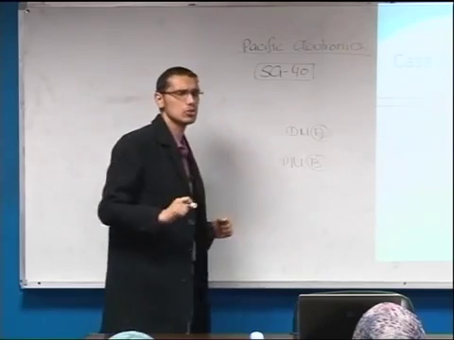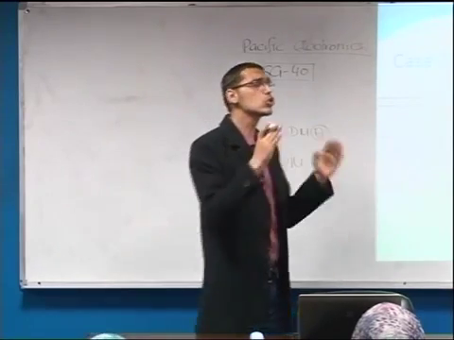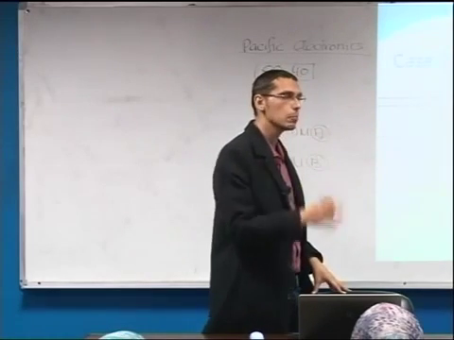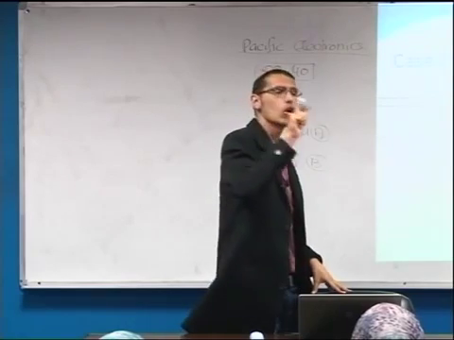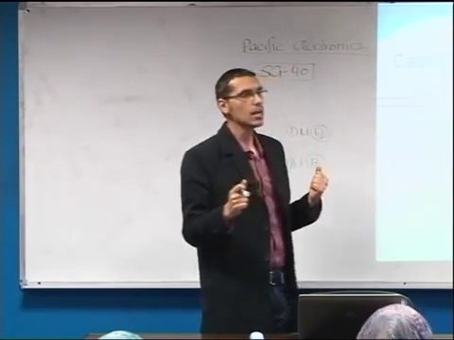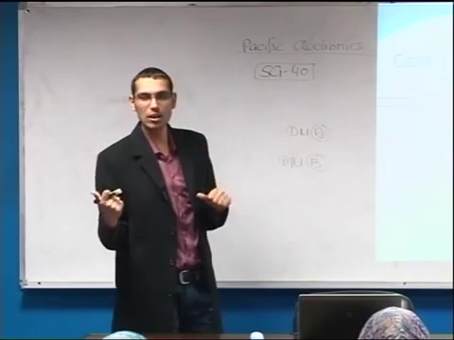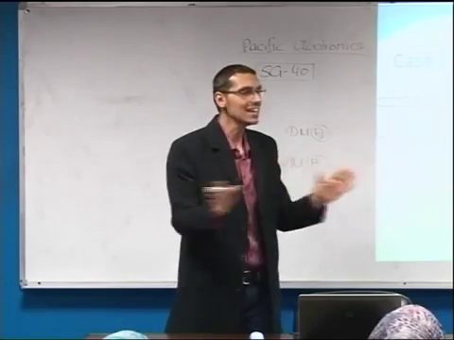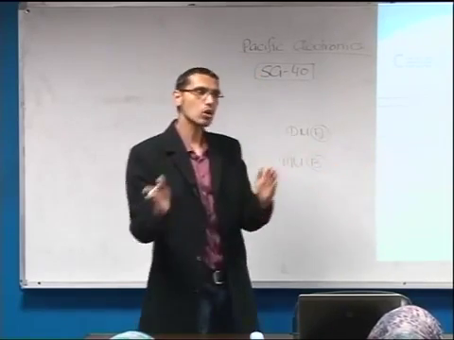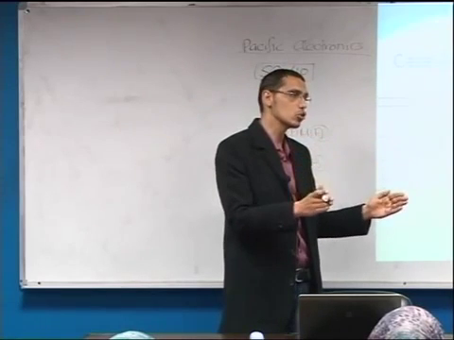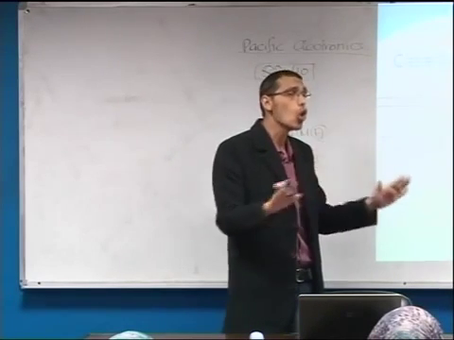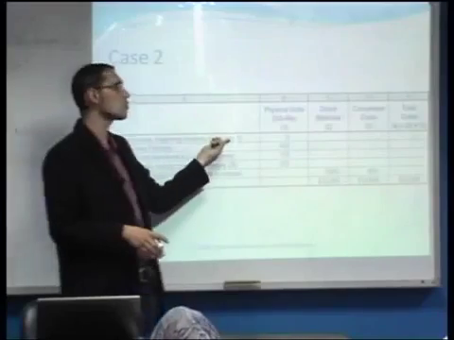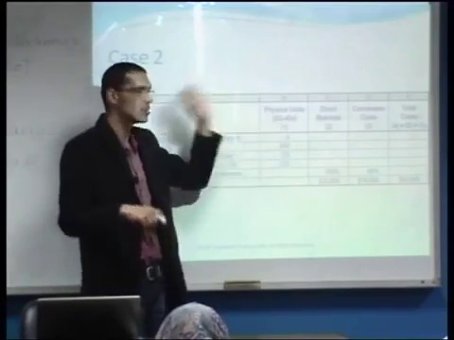Now let us consider case number 2. Case number 2 also considers the assembly department, but not for January, for February. Therefore, as we saw in case number 1, we ended the month January without any ending work in process. Therefore, we are going to start with month number 2, or February, without any beginning inventory. As we can see here, the work in process beginning inventory in February 1 for the assembly department is 0.